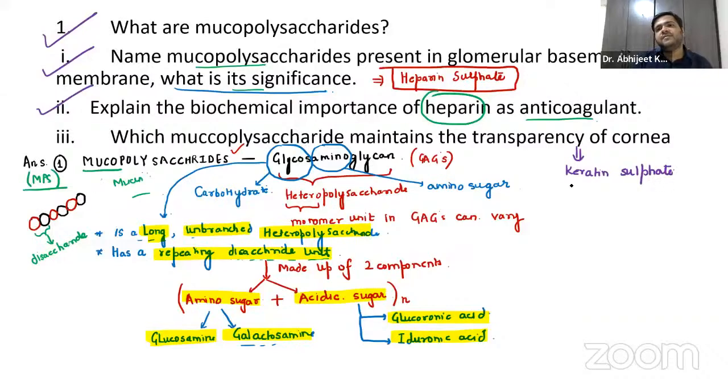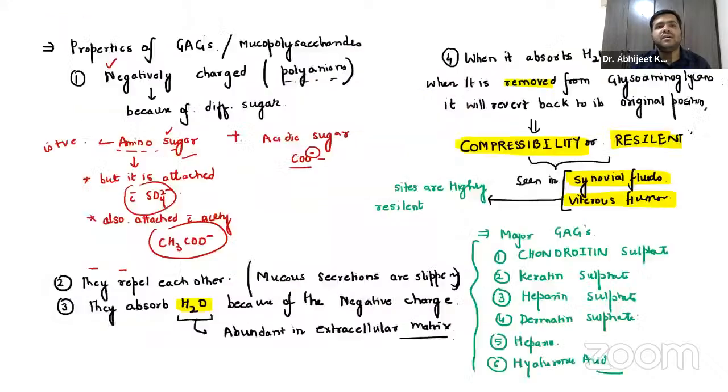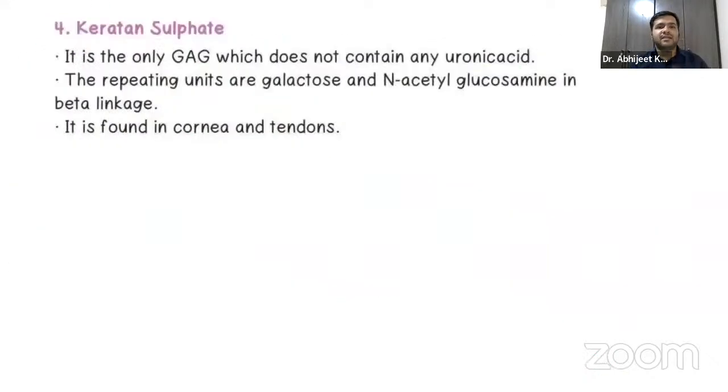It is keratin sulfate. So let us learn something about this keratin sulfate. Remember, guys, keratin sulfate is found in the cornea and tendons, right? It is the only GAG which does not contain any uronic acid. No acidic sugar is present.